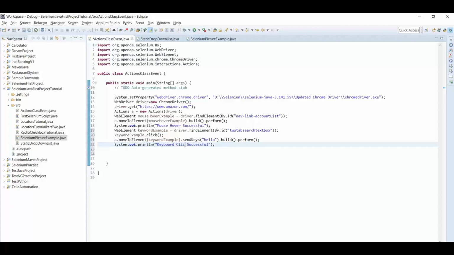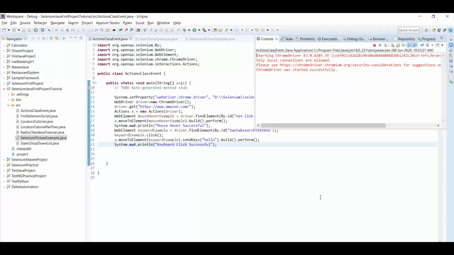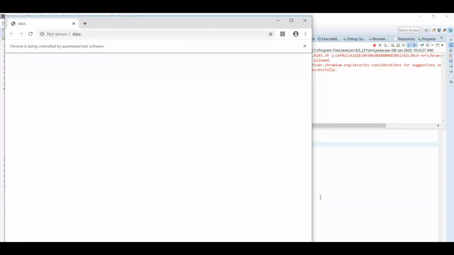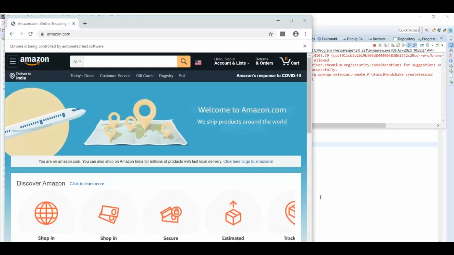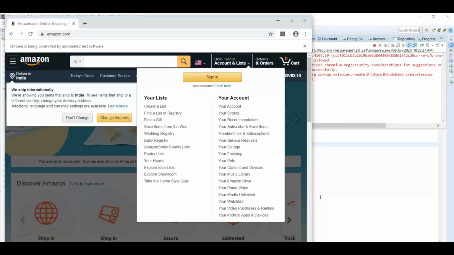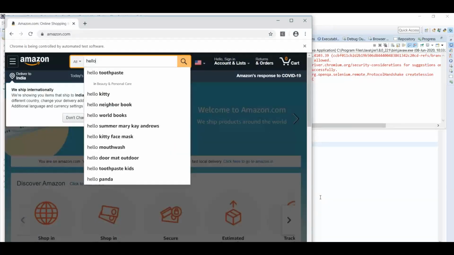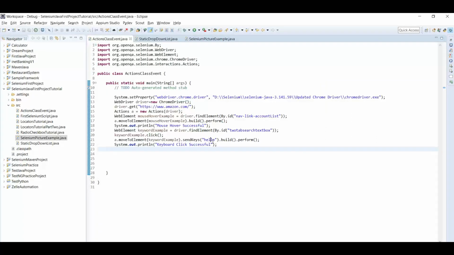Keyboard click successful. First of all, it hovers the mouse, and after that it will click there and type something. Okay, hover the mouse, click there and type something. That's it, guys.